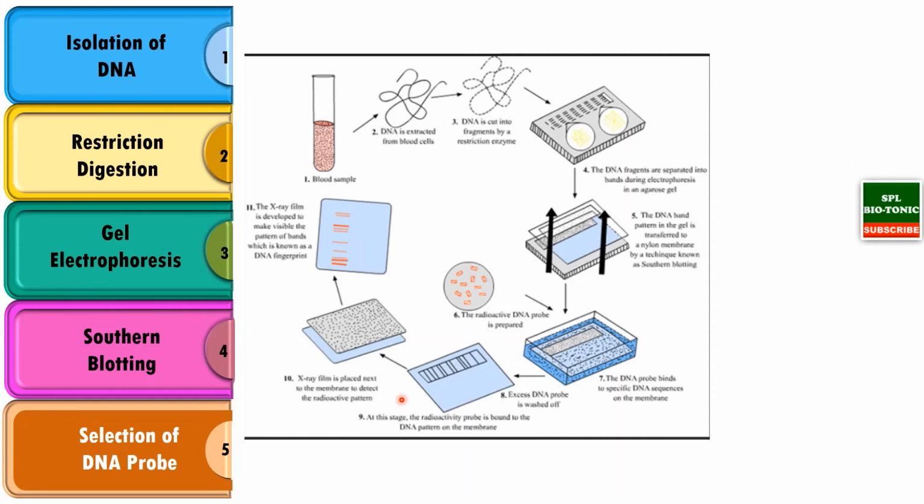Then this nylon membrane is exposed to photographic film, which is further developed to reveal the location of the probe. So with this information, let's revise again what the steps involved in DNA fingerprinting are.